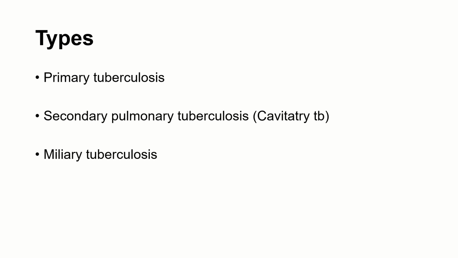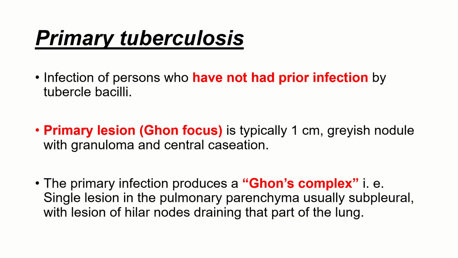Now what are the various types of tuberculosis? We have primary tuberculosis, secondary pulmonary tuberculosis, which is also called cavitatory TB, and miliary tuberculosis. Now we'll see a few points about each. Primary tuberculosis occurs if the infection is in a person who has not had prior infection by tubercle bacilli. So the patient is exposed to the bacilli for the first time, then it is called primary tuberculosis.